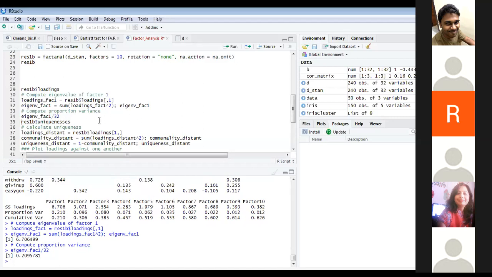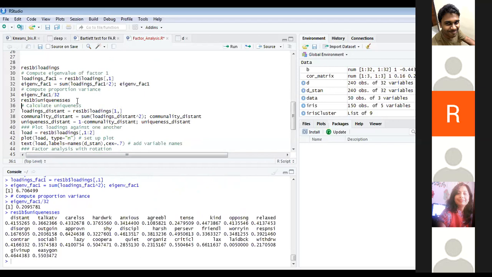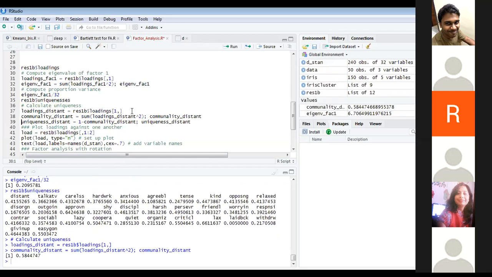Okay, to calculate uniqueness, you just have to give your model name $uniqueness. We have seen this output already, right? So I'm just going to load my factor loadings for this first factor here, and then I'm going to work on my communality.